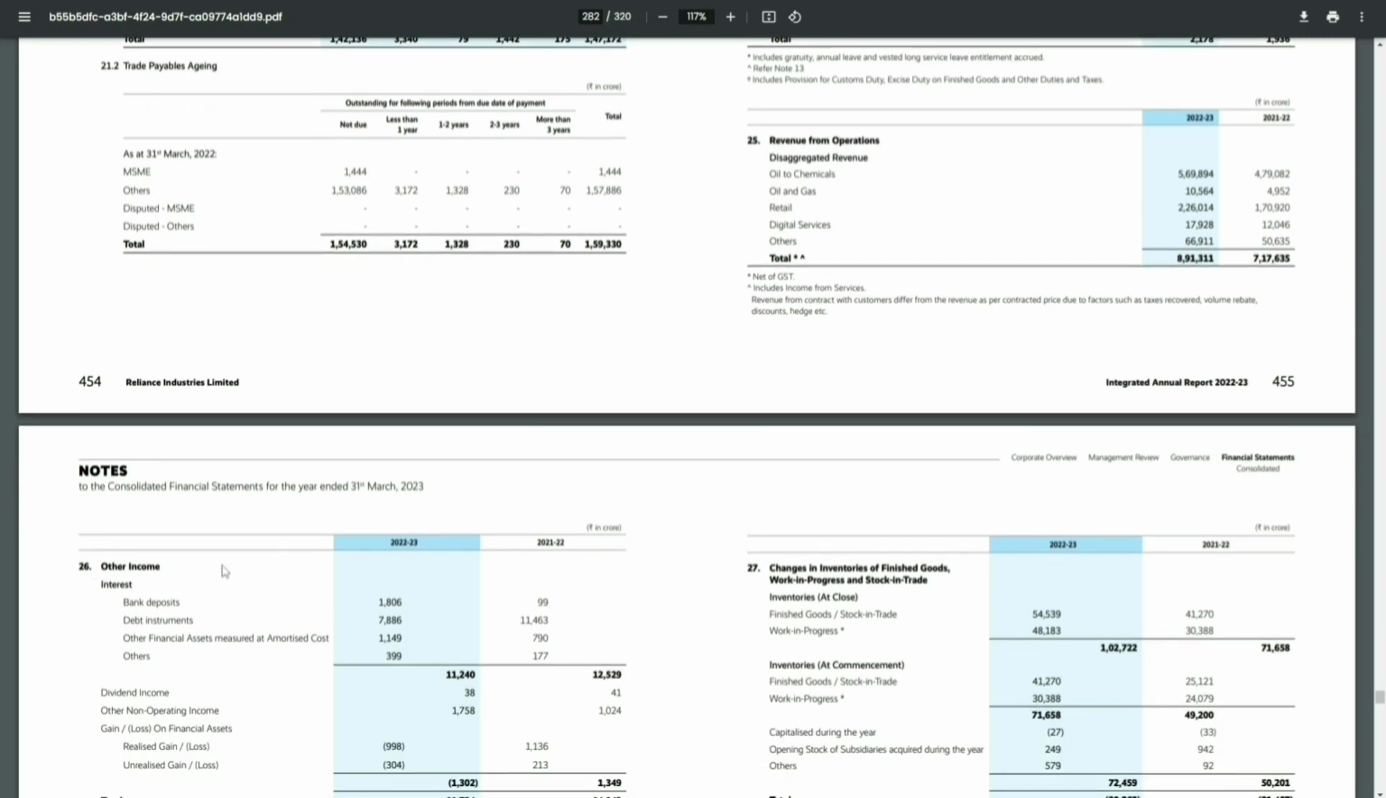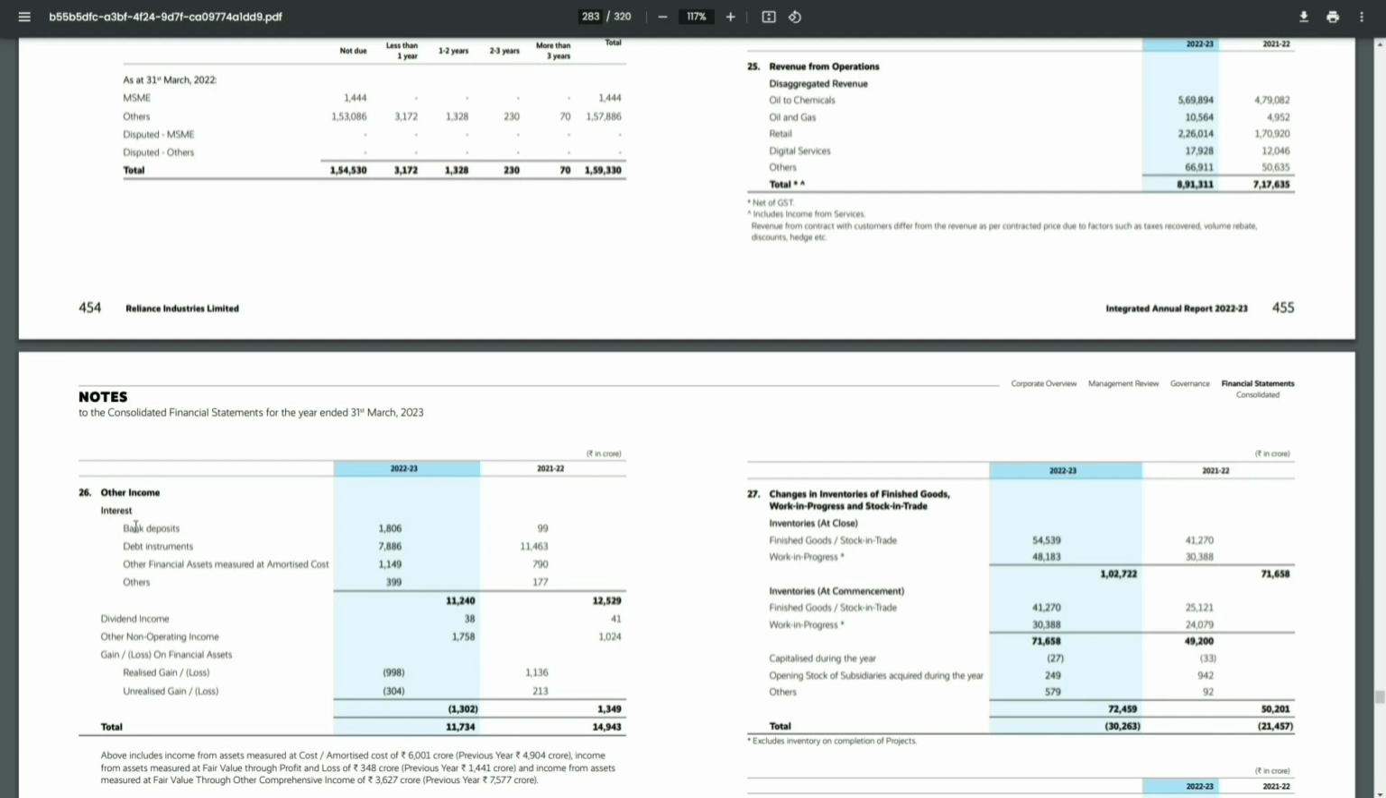Whereas in their other income, there is interest, right? There is interest, but what is it? Like bank deposit. So this is a very big company. They must be having some cash in their banks, right? And they must be earning some interest on the same. But does it fall in line with their primary core business? No.